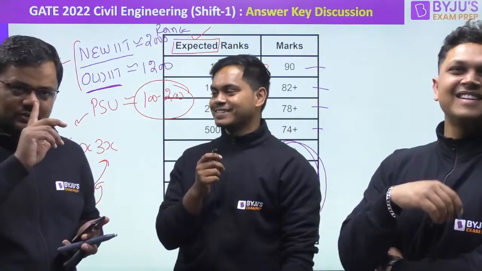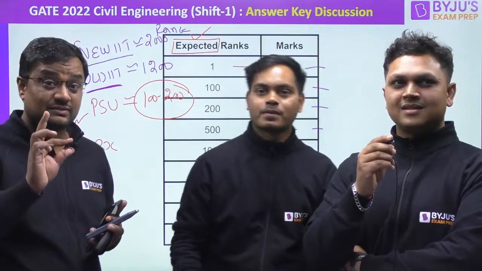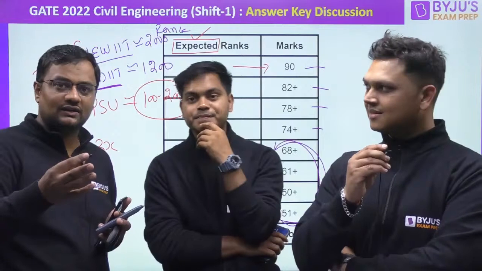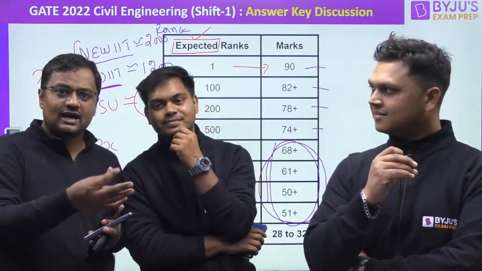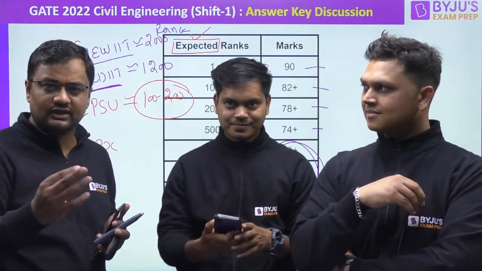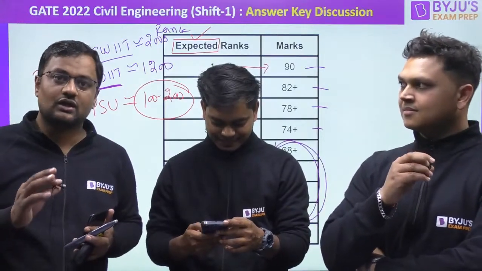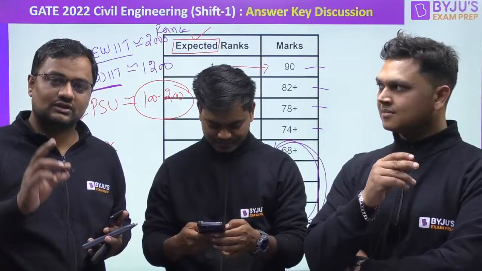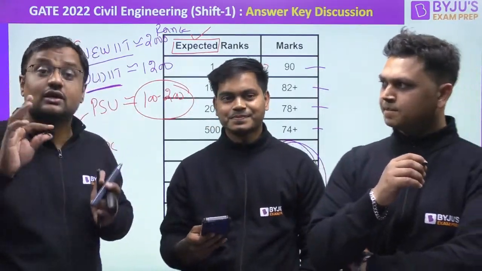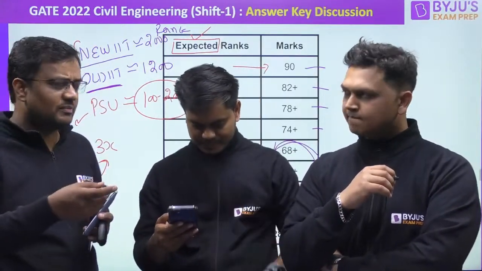One more thing here, students, since all the questions are still memory based, one question of soil mechanics may be challenged. When the answer key comes, I guess the response key will come on the 14th or 15th, and around 21st or 22nd the solution will also come. I'm forgetting the exact date. After that I will tell you which questions can be challenged. Till now, what I'm personally feeling, and I'm again saying it is memory based, is that there was one question of soil mechanics, which I was discussing with Rohan sir as well, where a decreasing or increasing order of probability is asked.